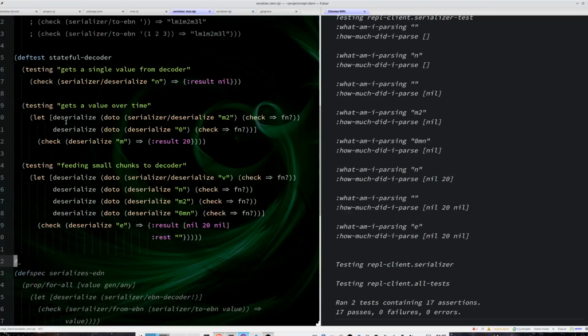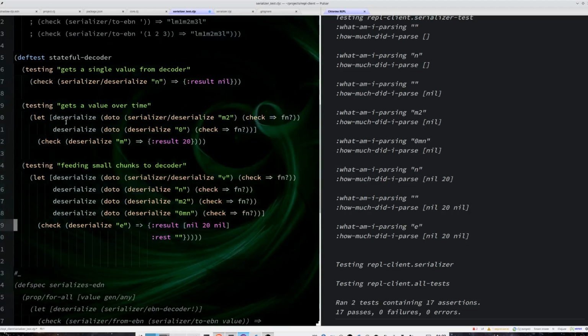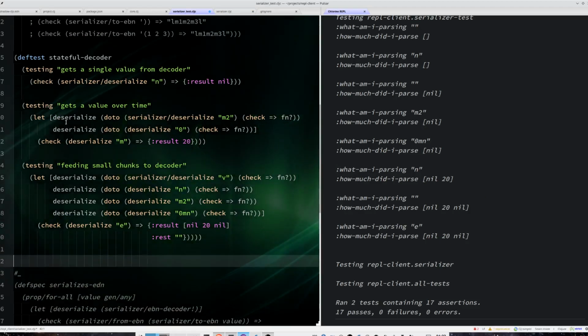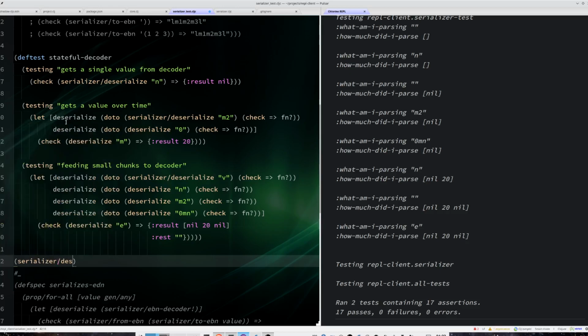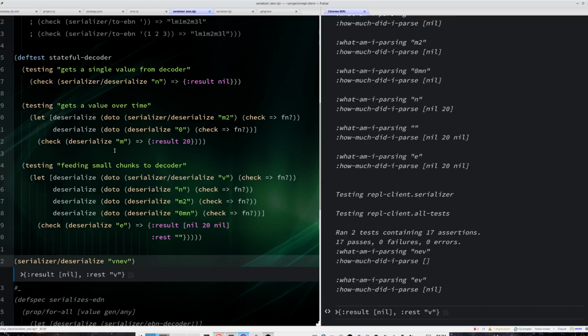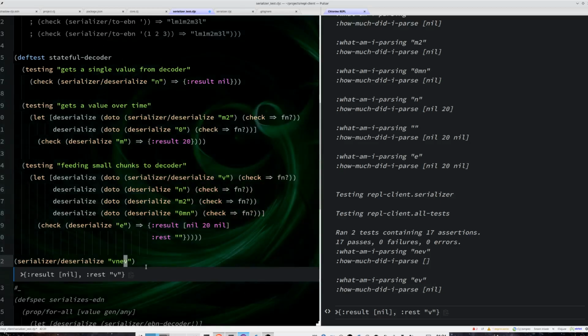So now this passes, and if I had something like serializer.deserialize with a vector with an IO, the end of the vector, and then some new vector, I get the rest correctly. So that's it for now.